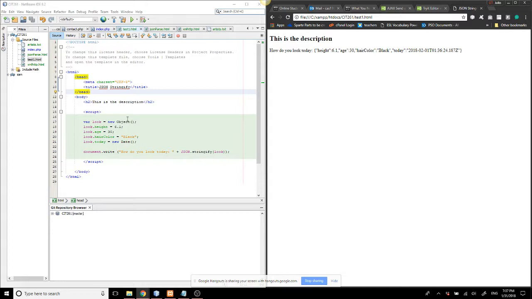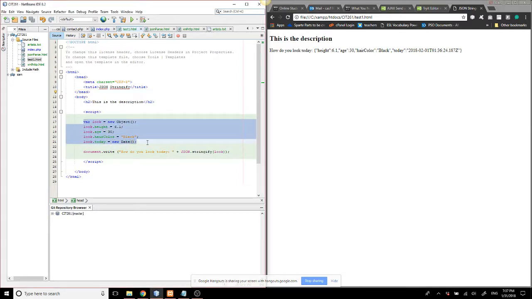Any object is gonna be text. So what I did over here, after watching several videos, I tried to do something not too crazy, but simple to understand. I built a new object and I put it into look, which is my variable. And I put some values over here.